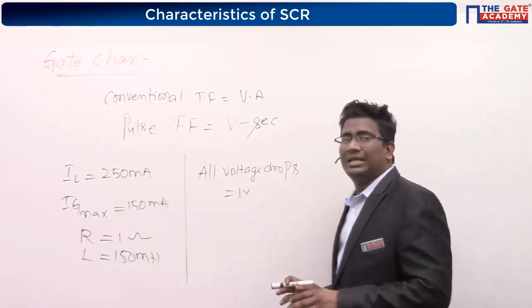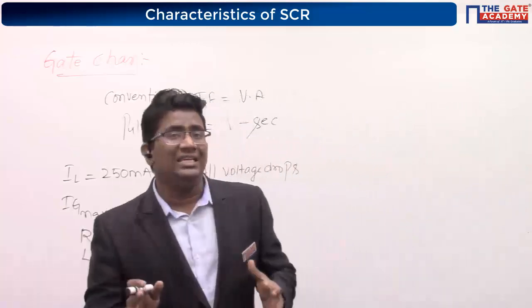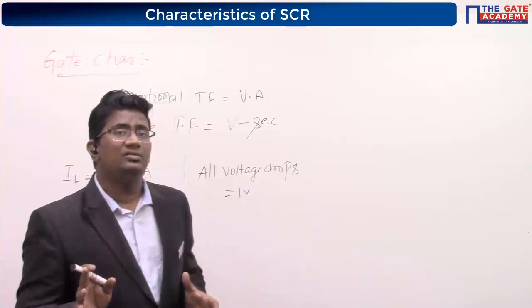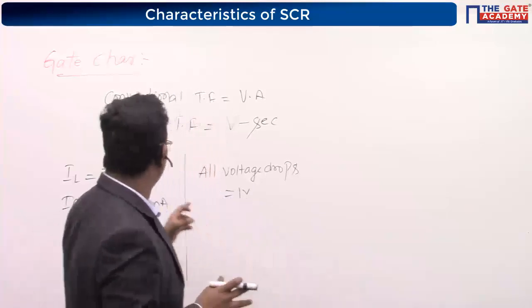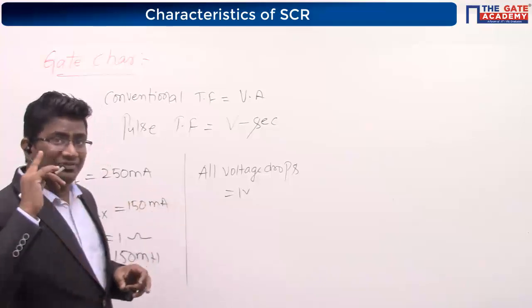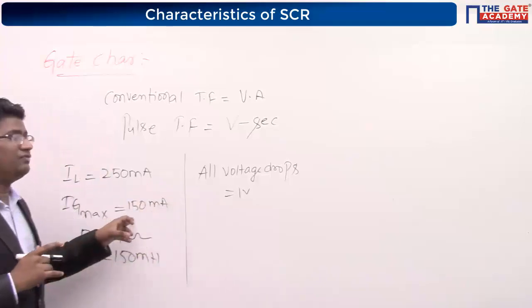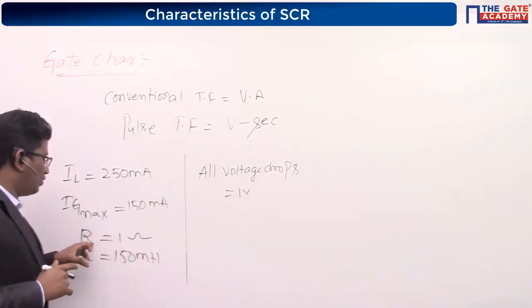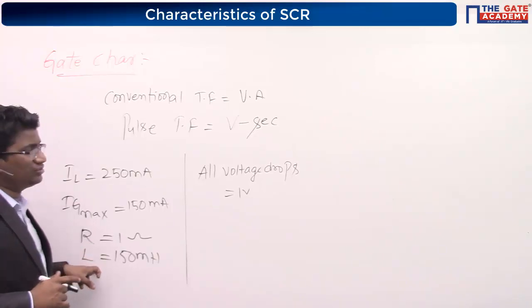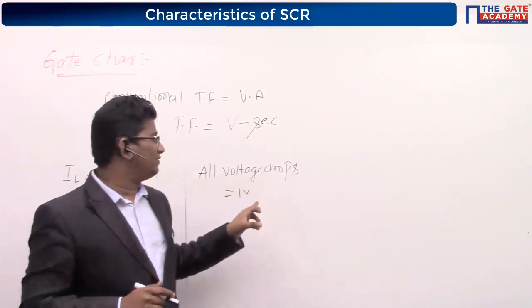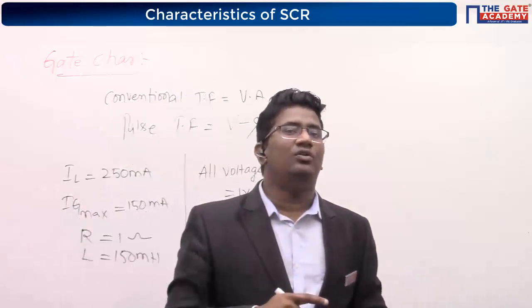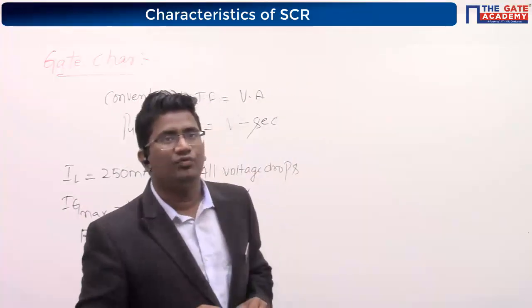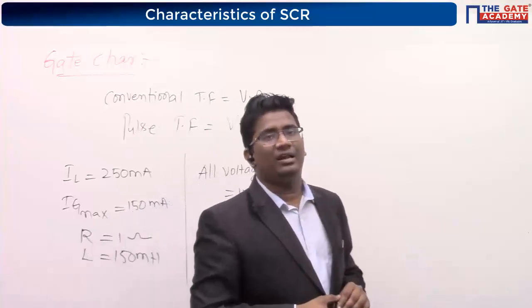So it means they have given a latching current to this SCR. In the given circuit, they have given the latching current to the SCR, and the maximum gate current also, 150 milliamp. And they have given the load resistance and load inductance values. All the voltage drops they have also given as 1 volt. Now what are they asking? Find out the resistance value.